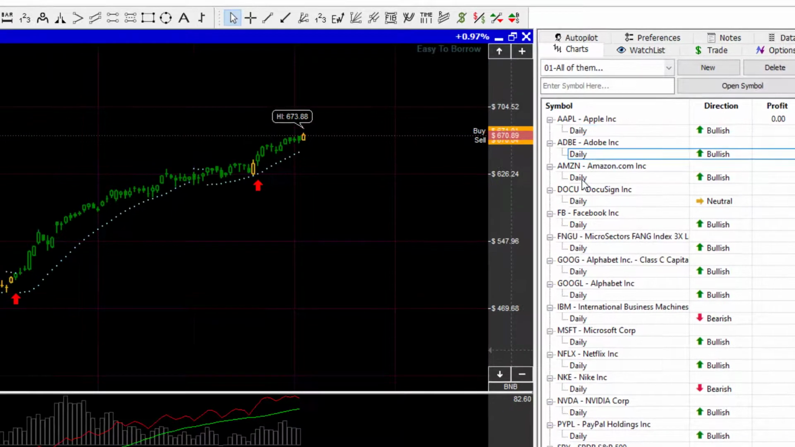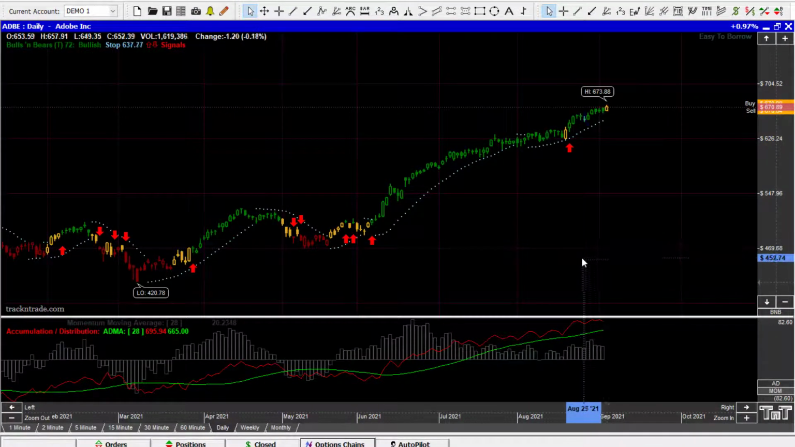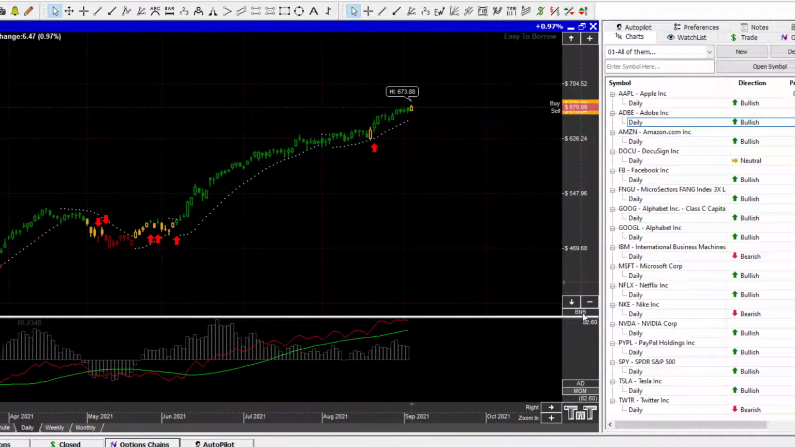Okay, let's go over and take a look at Adobe. Now this is Adobe. We're going to come in here and very quickly, I would just want to show you my settings in the bulls and bears.